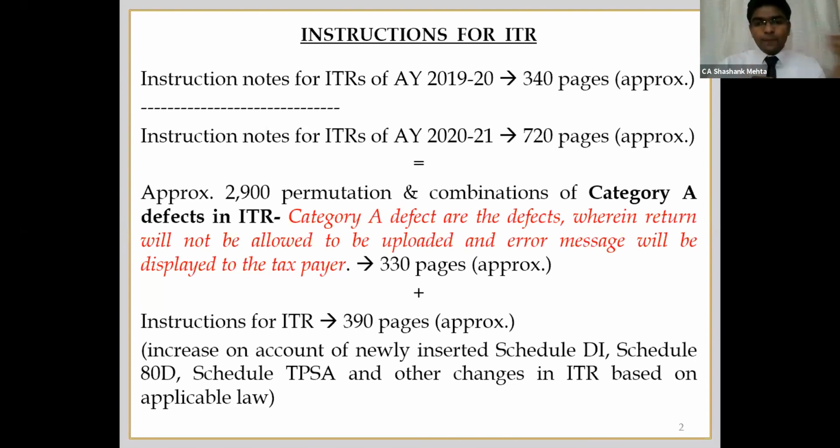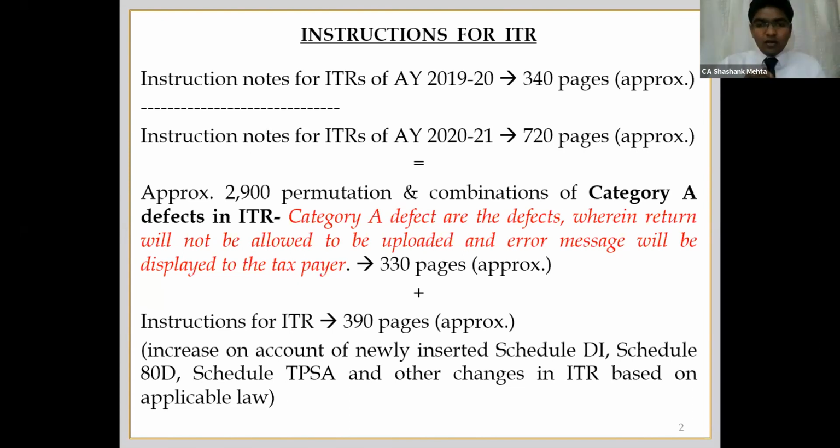Suppose you skipped your name in the ITR general information, and you forgot to type your name over there. In that case, the error message will pop up, or the ITR will direct you to that page and tell you to please fill in your name. So this is also a kind of category A defect. This has nothing to do with any legal aspect or any procedural aspect. This was there even in last year's ITR, but it was only meant for the schema people. The schema comes up, and in that schema this table was inserted. However, now they have inserted this table in the instruction module itself.